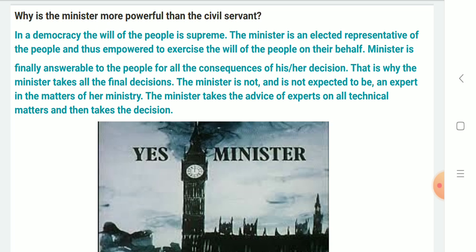That is why the minister takes all the final decision. The minister is not expected to be an expert in the matter of the ministry.